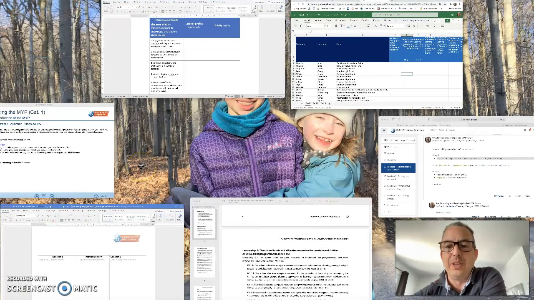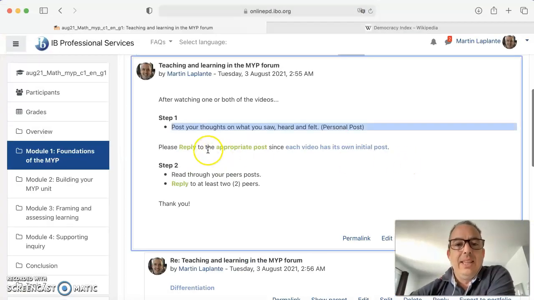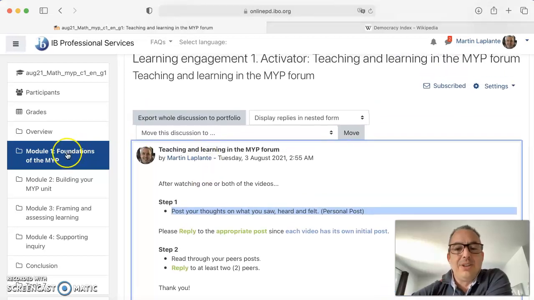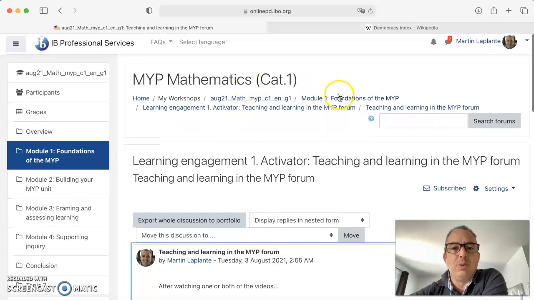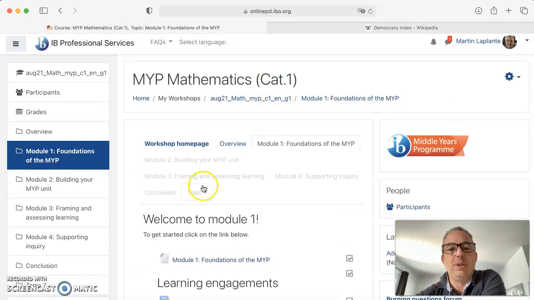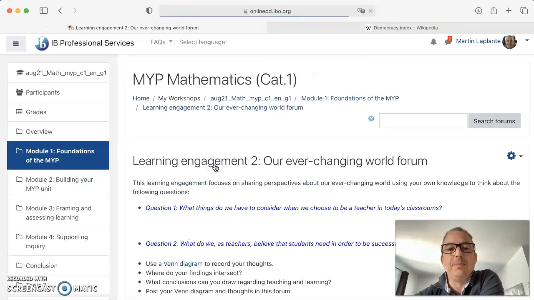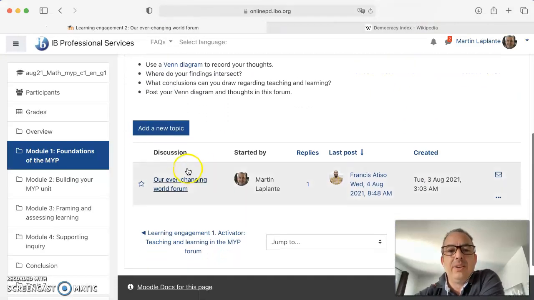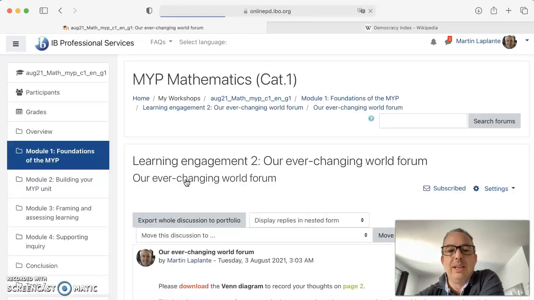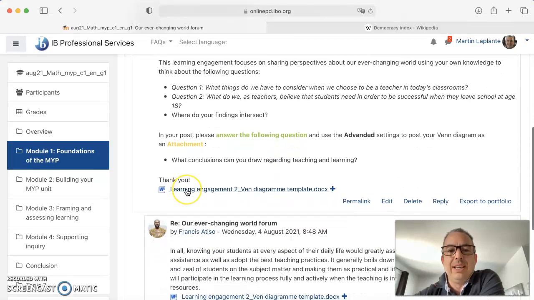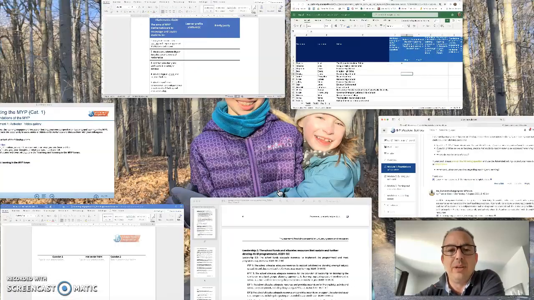so it's still okay. Next, when I want to go to the second learning engagement activity, you can just press back here in module 1. I could use the links here on top, but I prefer going here, module 1, and then to the second one. Here, once again, click on my post. Here you see the attached file, which is a learning engagement event diagram. I'm going to show it to you.